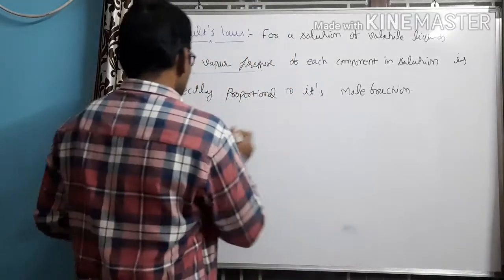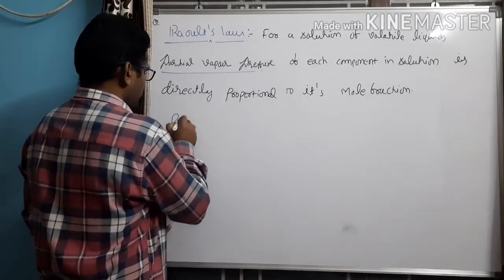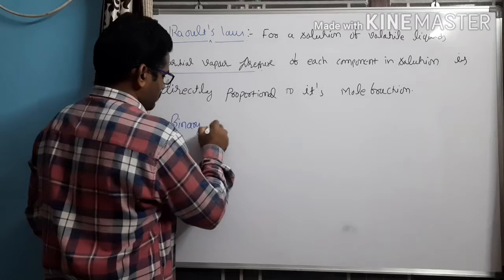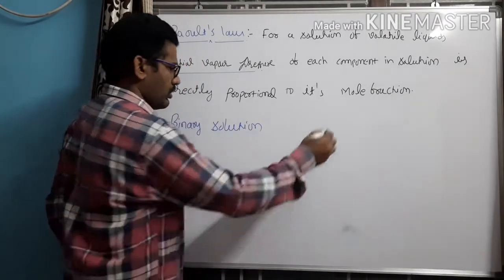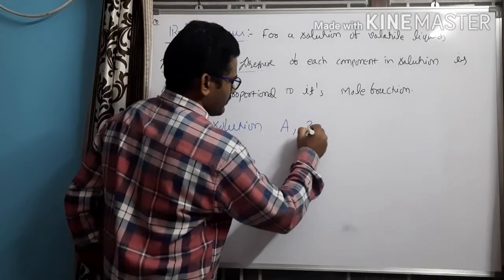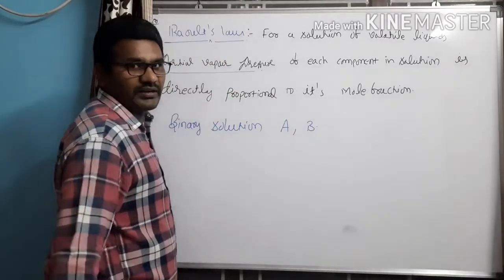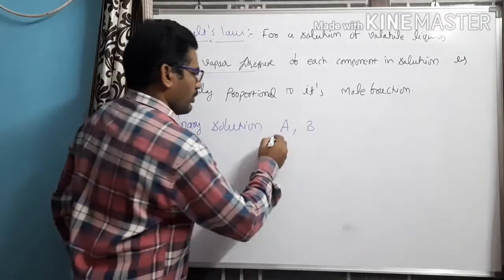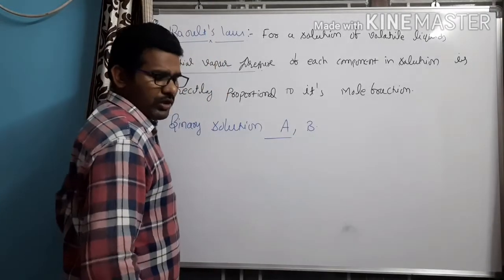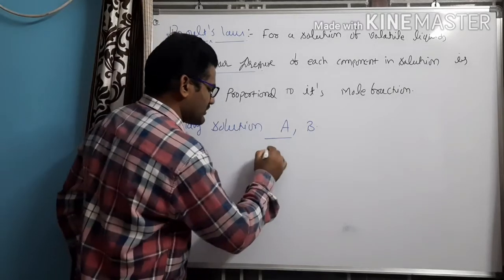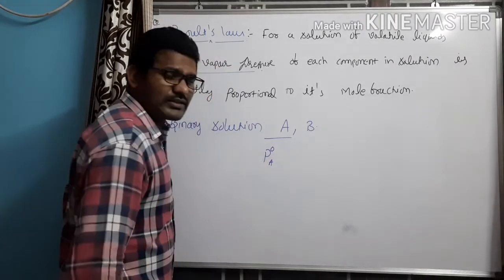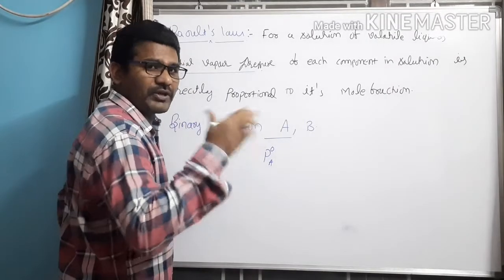Now, let us consider a binary solution having two components A and B respectively. The pure partial pressure exerted by component A is P naught A. What is this pure partial pressure?